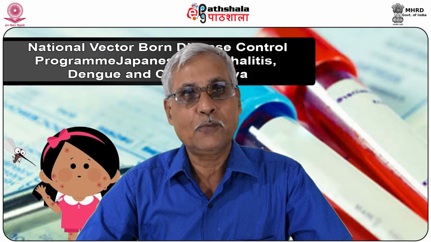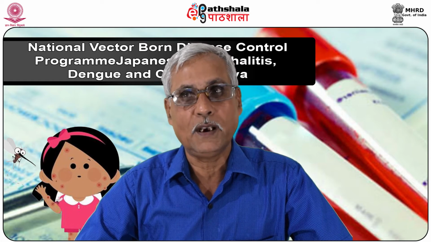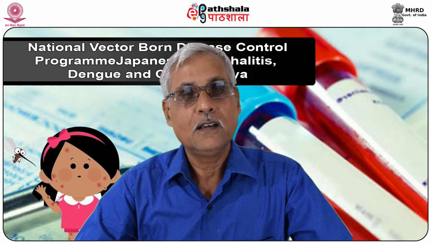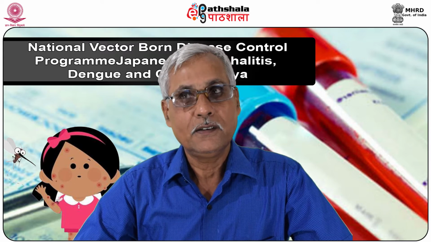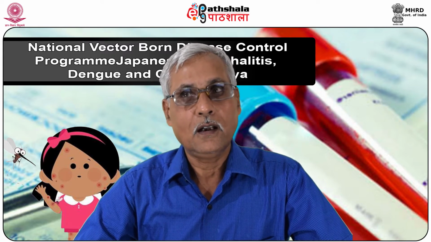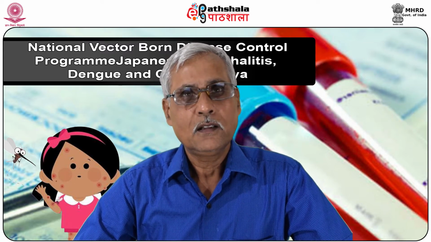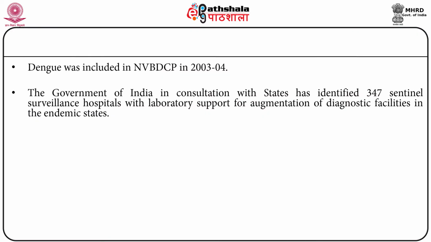This program addresses the issues of malaria, filaria, JE, dengue, and chikungunya. The government of India, in consultation with the states, has identified 347 sentinel surveillance hospitals with laboratory support for augmentation of diagnostic facilities in the endemic states.